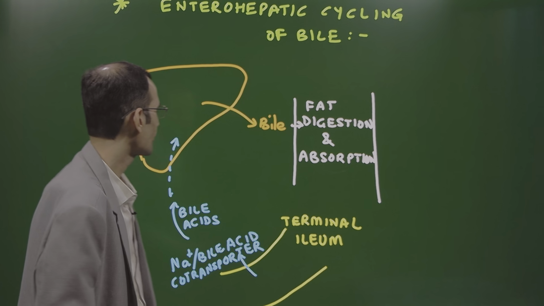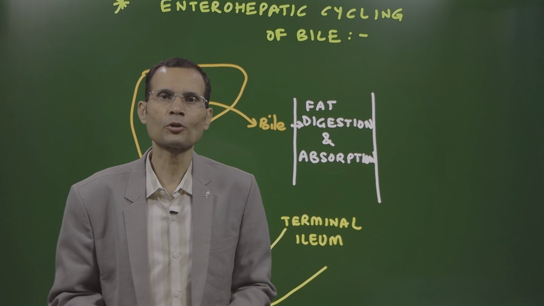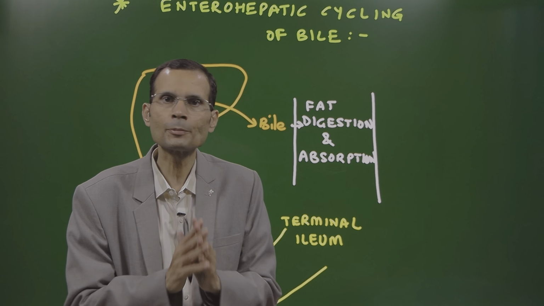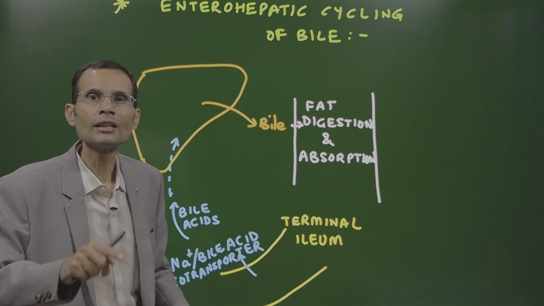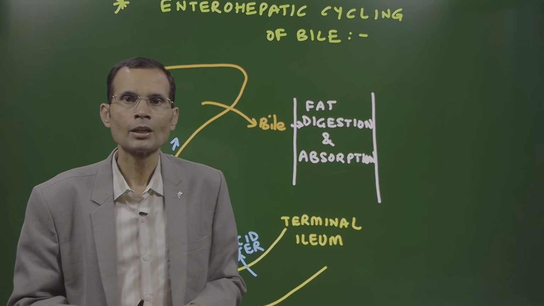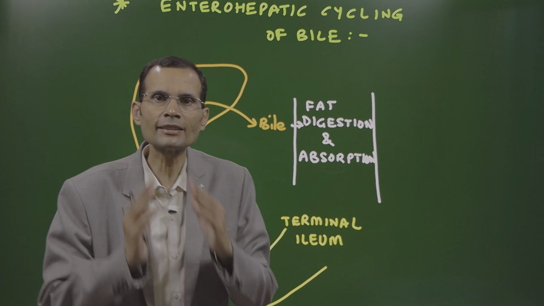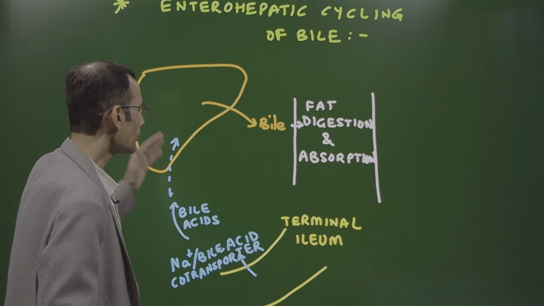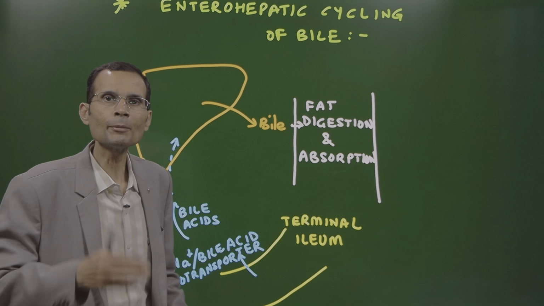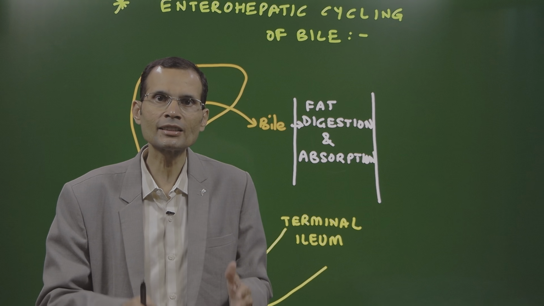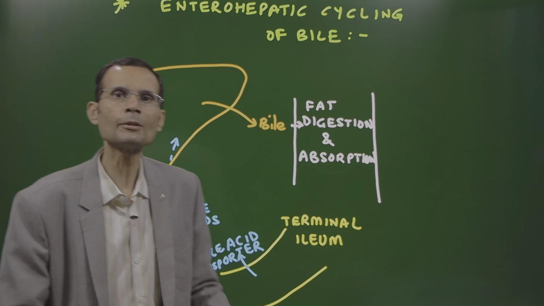Now consider this: if the ileum has been surgically removed because of some disease process, it means now the bile acids cannot be reabsorbed. So enterohepatic cycling of bile, recycling of bile, is disrupted, interrupted. And it means bile acids, once they come into the small intestine, will be lost into the stools. Bile acids themselves will be lost into the stools. They cannot be taken back because there is no ileum.